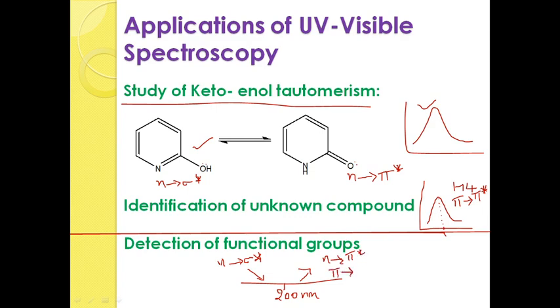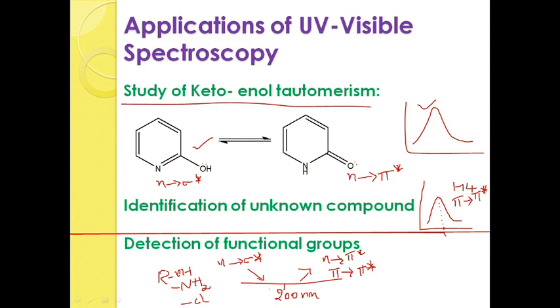So, n to sigma star transition means which type of compounds are present? Saturated compounds which contain a heteroatom, like alcohols, amines, alkyl halides and so on. Okay.